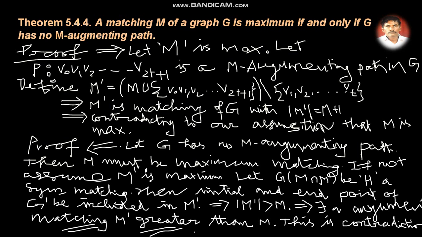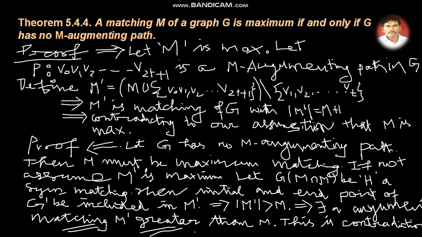Now suppose that P is a path V0, V1, V2, up to V2t+1, which is an M augmenting path in G. It's one of the augmenting paths in G. Now I can define another matching M dash as M union this particular path, subtracting the edges V1, V2, V3, up to Vt.